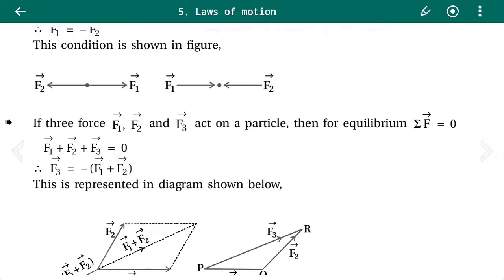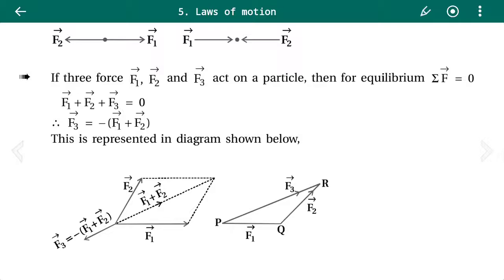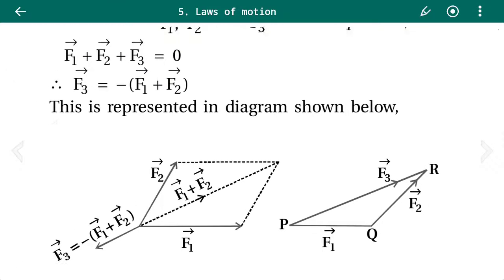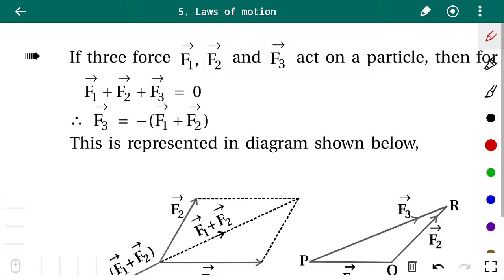If three forces F1, F2 and F3 act on the particle, then for equilibrium, summation of F equals 0. That is F1 plus F2 plus F3 equals 0. So no matter what number of forces are acting on the particle, if the resultant force is 0, then it is said to be in equilibrium. To satisfy the equilibrium condition, the summation of all the forces should be 0. So from this equation we can write F3 equals minus of F1 plus F2, taking F1 and F2 to the other side.